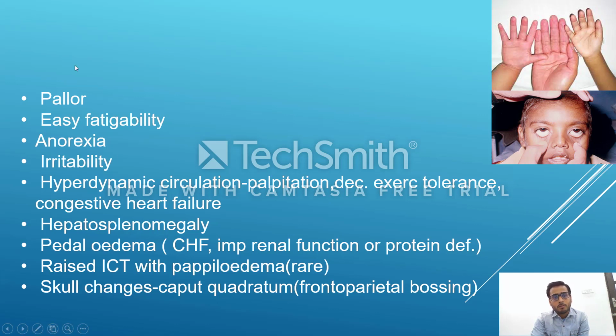First, we will get pallor. Where can we check pallor? We can check in the tongue, in the lower palpebral conjunctiva, and on the hands, on the palmar aspect, where we can see the creases.